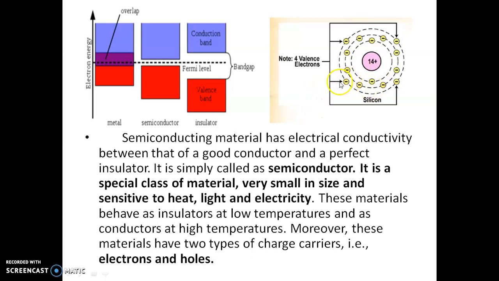This electron and another valence electron of that silicon atom, these two electrons, form a covalent bond by sharing. Similarly, all 4 valence electrons form covalent bonds with neighboring silicon atoms. So all the silicon atoms are connected by covalent bonds.